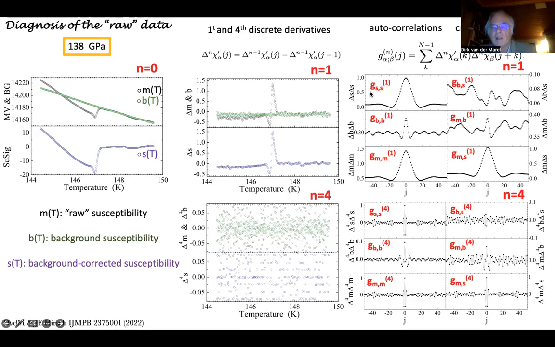Well, you take this function delta n of chi alpha. Let's say you take the first derivative of that, shown over here. And for the autocorrelation, you multiply it with itself, but shift it by j. And for the rest, you take the sort of scalar product of those series of numbers. So if j equals 0, then there's complete overlap.